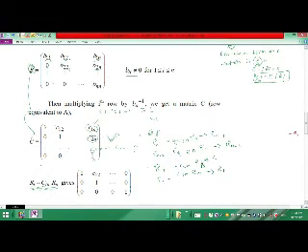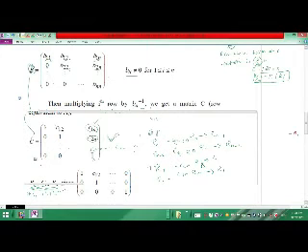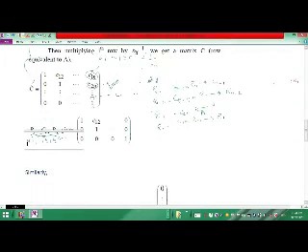So all these operations can be written in a single line: Ri minus Cin Rn for all i, 1 less than or equal to i less than or equal to n minus 1. So we brought 0 in the last column, excluding the last diagonal element.